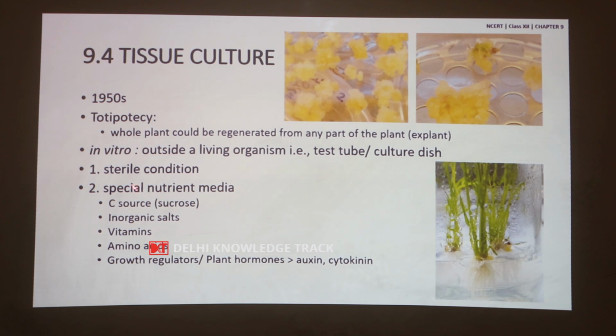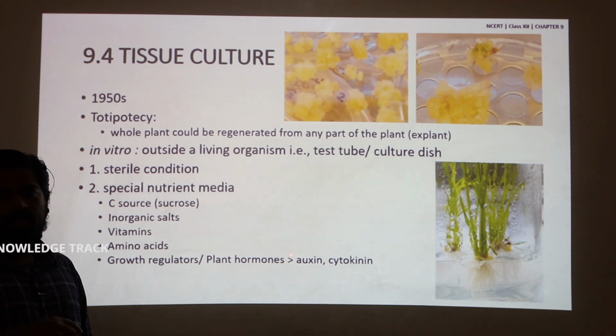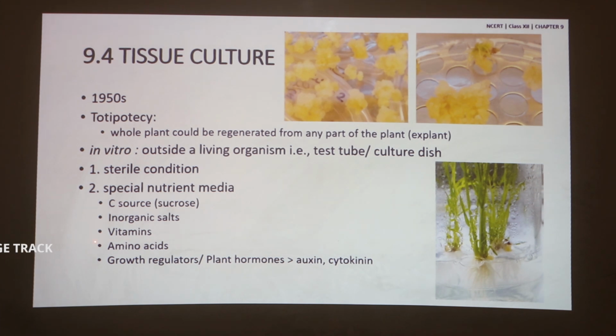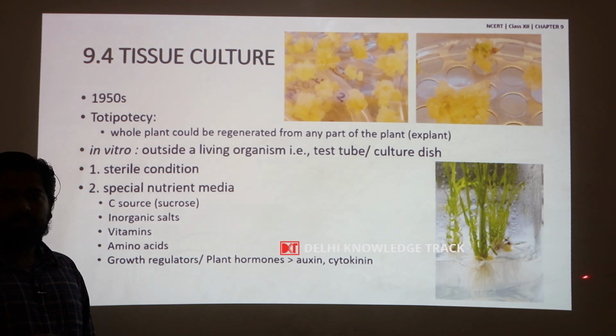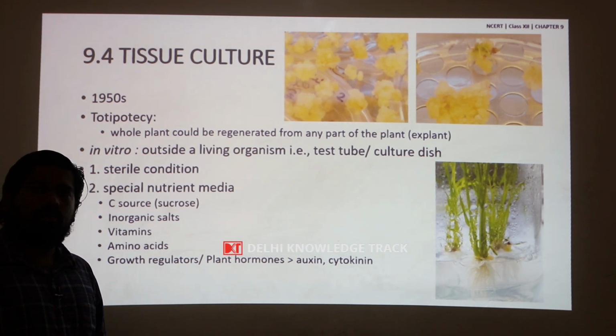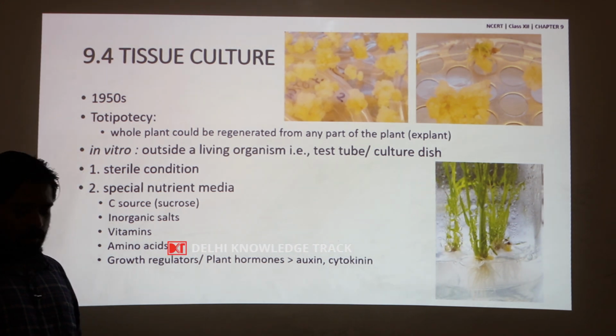on a special nutrient media which contains a carbon source, usually sucrose, other inorganic salts for other elements, vitamins, amino acids, growth regulators or plant hormones such as auxin and cytokinin, and these are to be maintained in a sterile condition. Actually, this is inside a glass jar to avoid contamination, that is growth of unwanted other microorganisms.